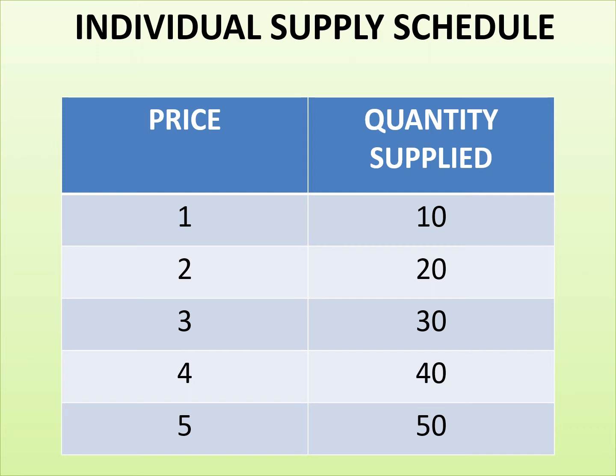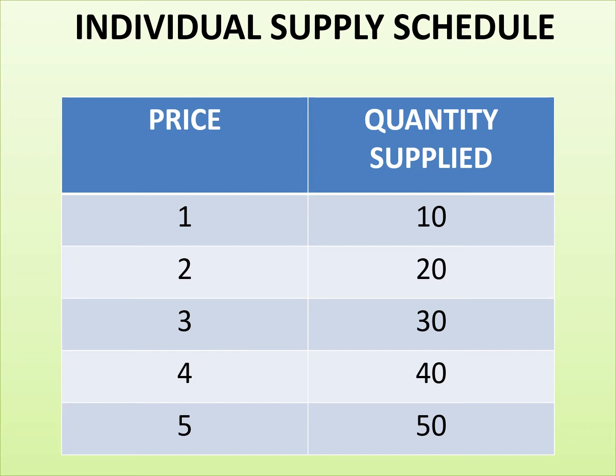Students, for supply, we need to understand that the ultimate goal of the producer is to maximize profit. So if the price increases, he will try to supply more in the market in attainment of more and more profit. So the price increases from 1 to 2, he will increase his supply from 10 to 20. 2 to 3, supply again will be increased from 20 to 30.